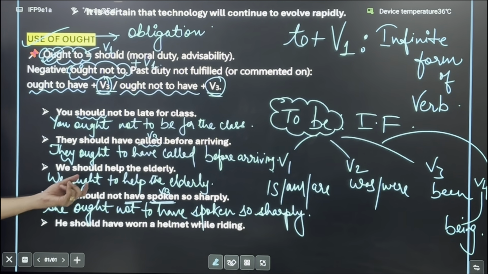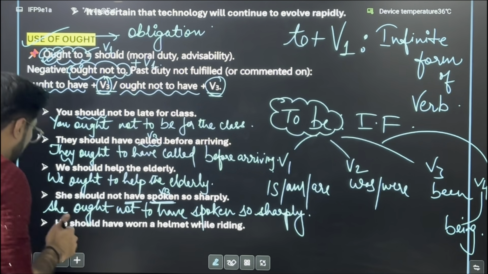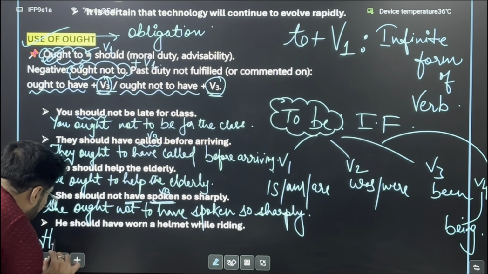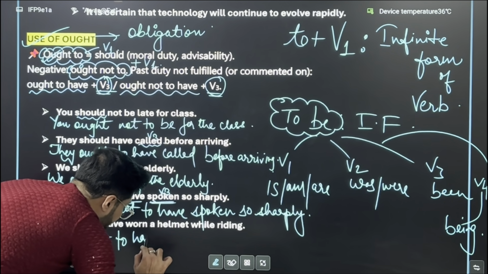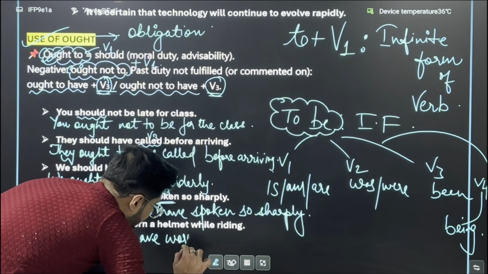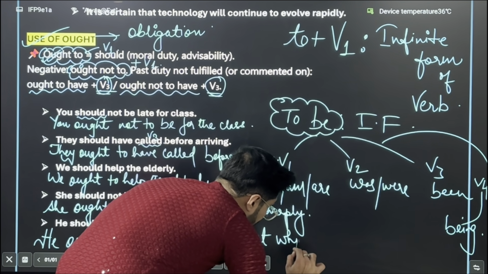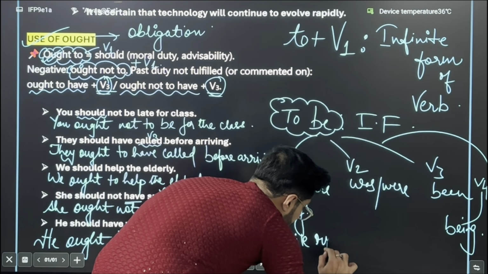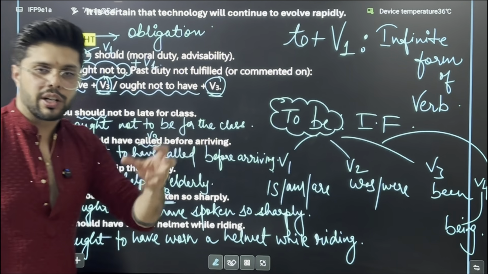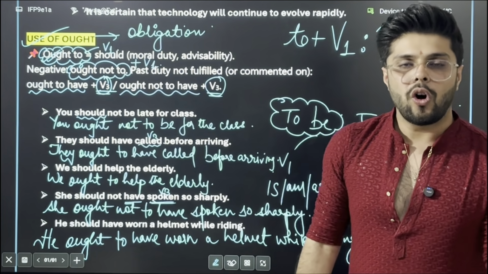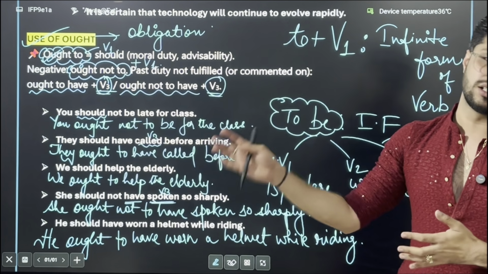And he should have worn a helmet while riding. So it would become: he ought to have worn a helmet while riding. So it is like ought to, ought not to, ought to have and the third form of verb, ought not to have and the third form of verb.